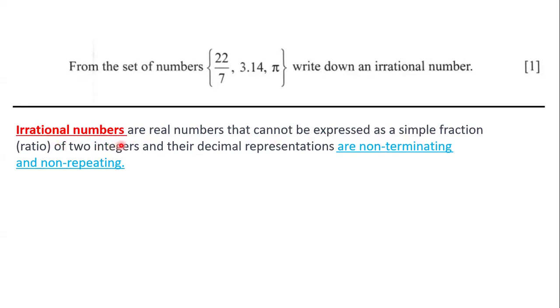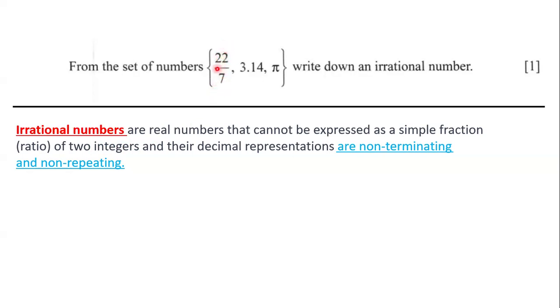That means that irrational numbers cannot be expressed as simple fractions of two integers. So if we have a fraction of two integers, we know automatically that it's not an irrational number. So 22 over 7 is definitely not an irrational number because it is a fraction of two integers, right?